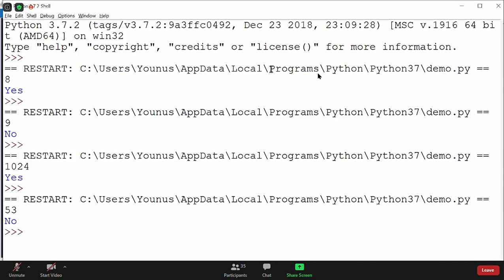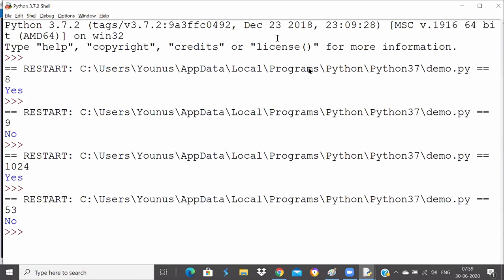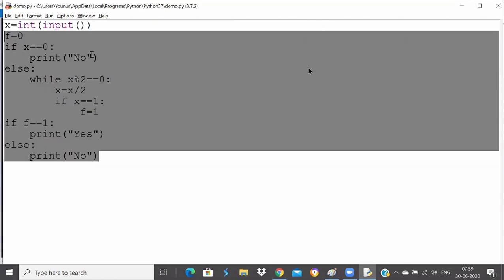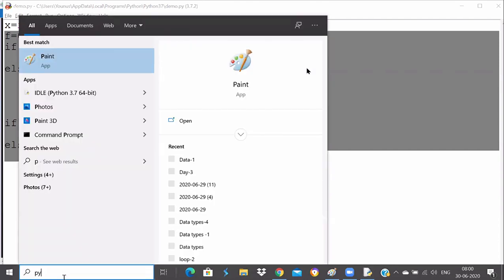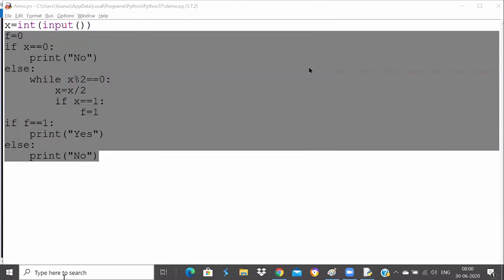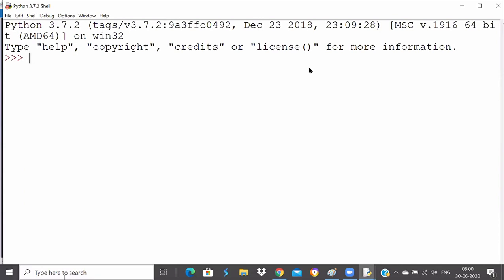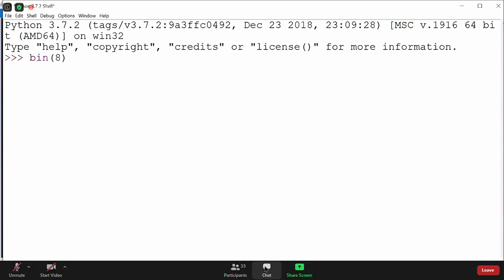Let us do some tracing so that your knowledge will help you. Okay, I will close this now. I'll go for Python and show you how your knowledge will help you. Whatever you learned about binary operators especially will help you. Now I will ask you a few questions. Please tell me the binary equivalent of 8. What is the binary equivalent of 8?